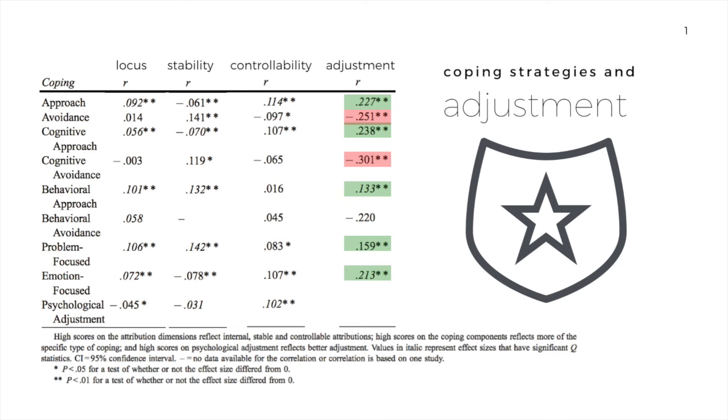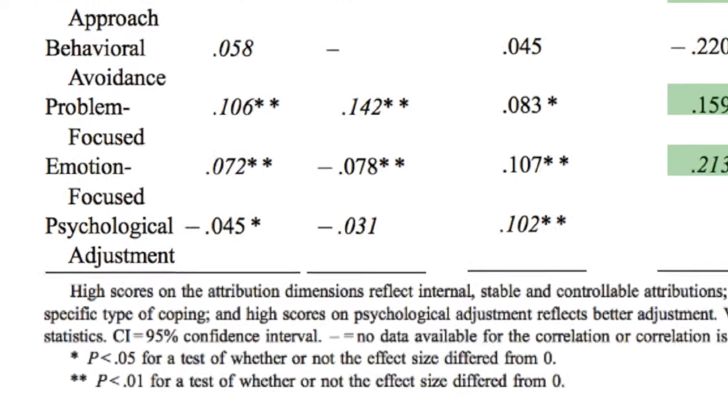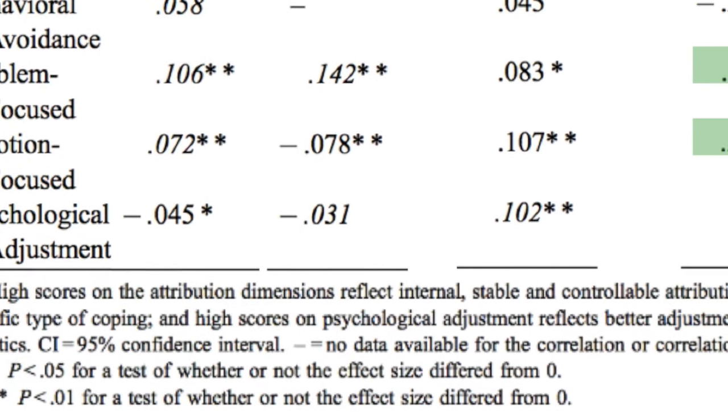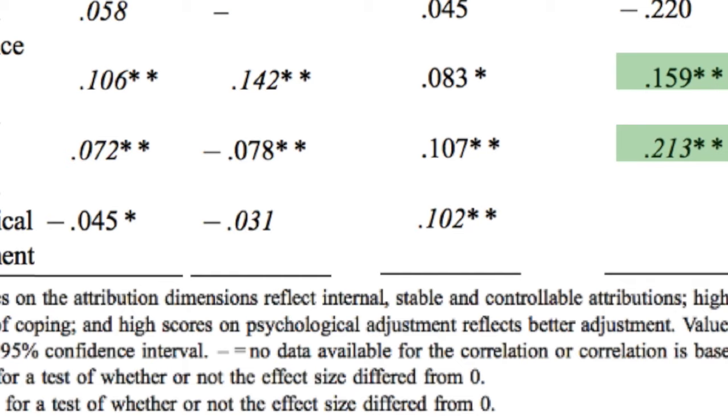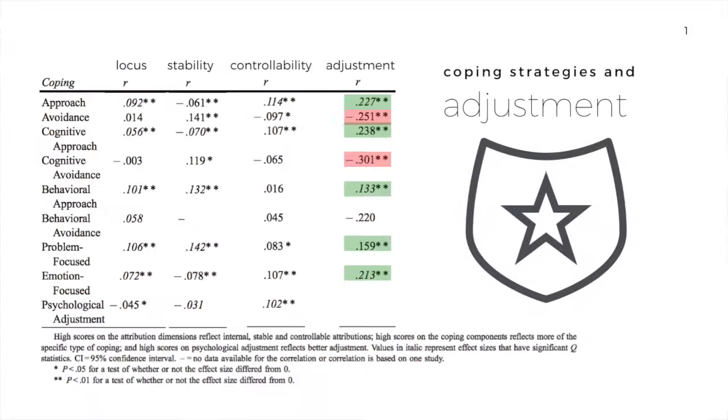So now that we know the coping strategies that lead to good adjustment, let's try to identify how the attributions play into these coping strategies and that long-term psychological adjustment. To understand this, we need to look at the note at the very bottom of the table. High scores on the attribution dimensions reflect internal, stable, and controllable attributions. So a higher score here means more internal attributions, and the locus dimension is negatively correlated with psychological adjustment. This means that people who have a higher internal attribution feel worse at the end of the day.